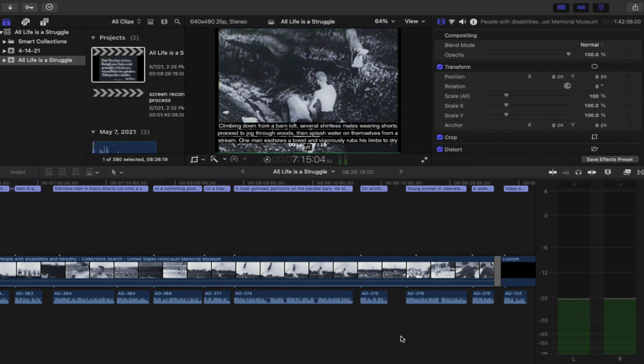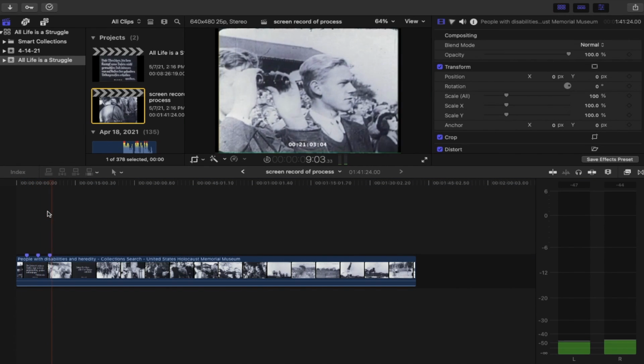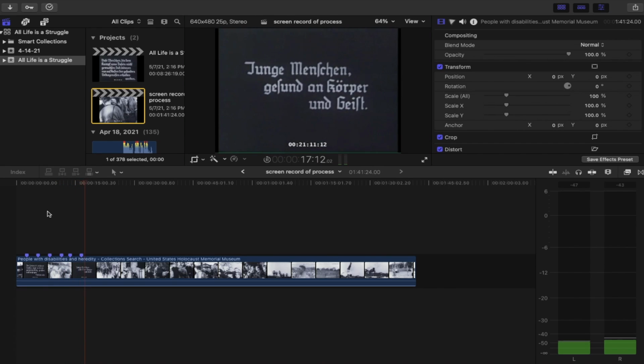On the screen now I have opened Final Cut Pro showing my edits for a recent project. There are 3 basic steps to producing the descriptions. I first start with the original media on my timeline. Then I move through the video and leave markers where I think potential description might go.